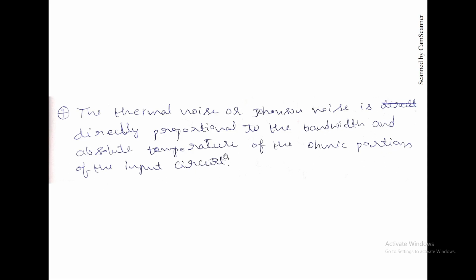So basically what he meant was, if the bandwidth is too high, there will be huge generation, due to the ohmic parts. For example, if you take a resistor, when current is passed through it, there will be some power dissipated, which will be in the form of heat.